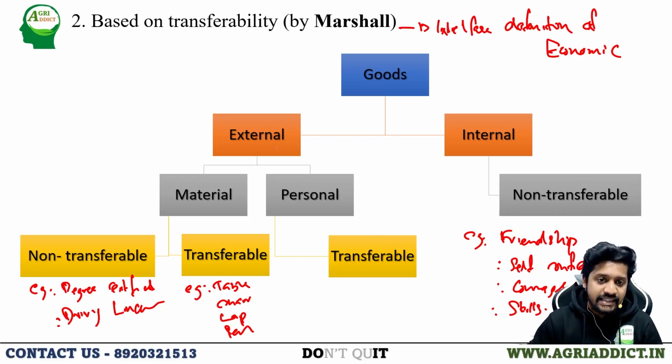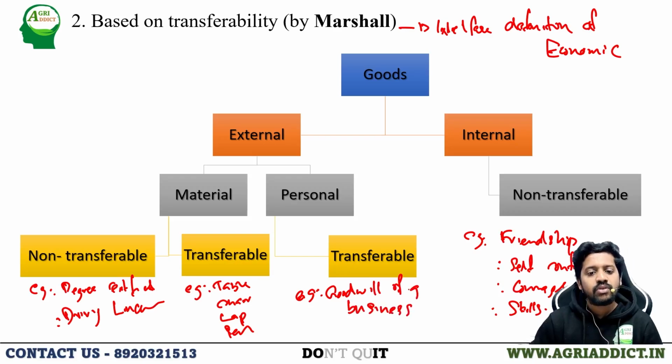And in the external goods, there are some personal goods which are transferable. Which are the external, personal, transferable goods? Personal is nothing but internal only, but there are personal goods which can be transferable. For example, goodwill of a business. What is goodwill of a business?